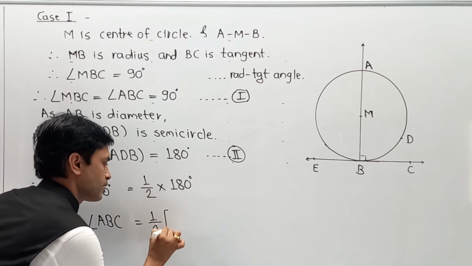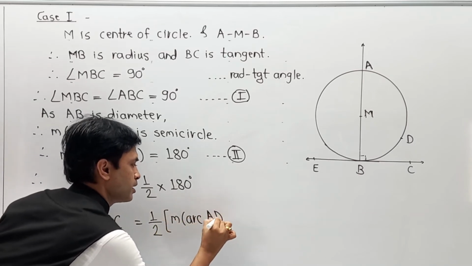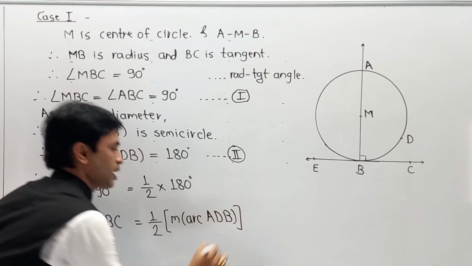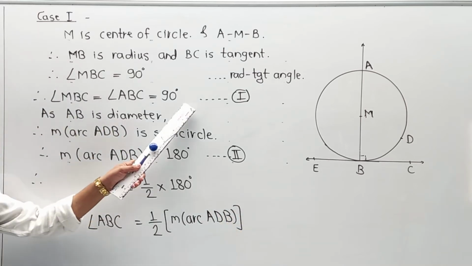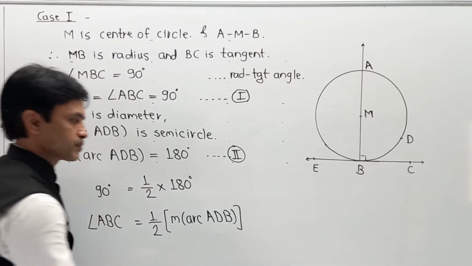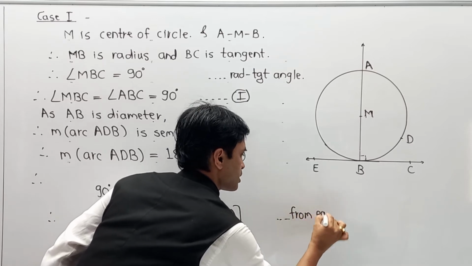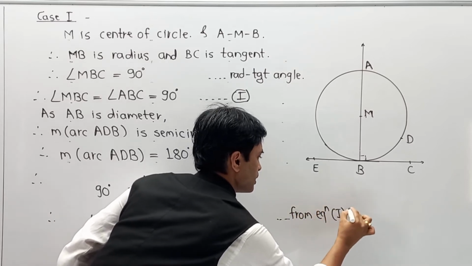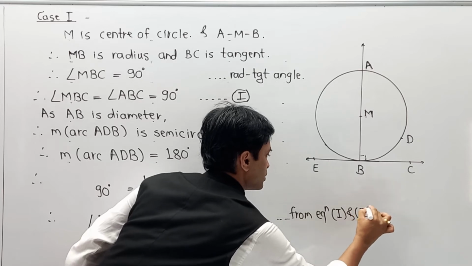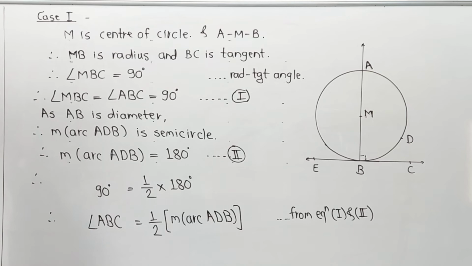So I am writing major arc ADB, and this part we have written with the support of equations 1 and 2. So as the reason I am going to write: from equations 1 and 2. In this way you can complete your case 1, or you can say part 1.